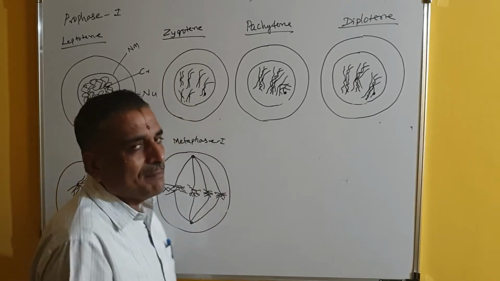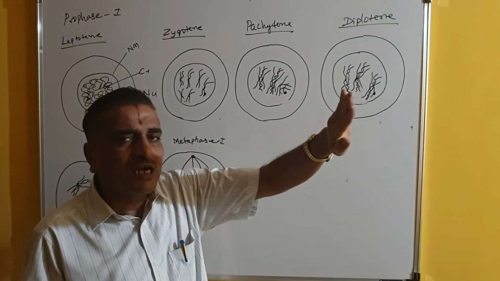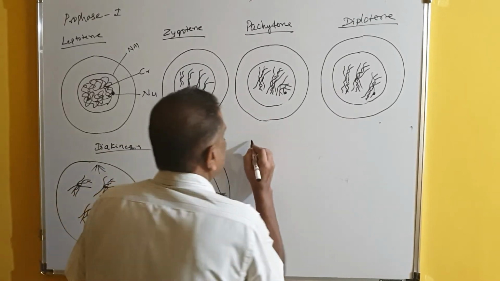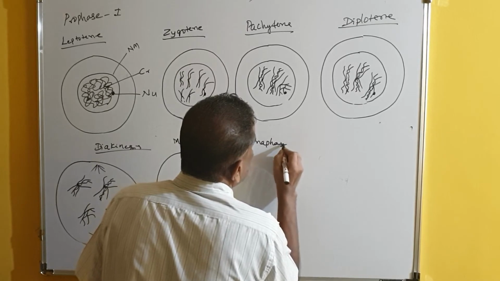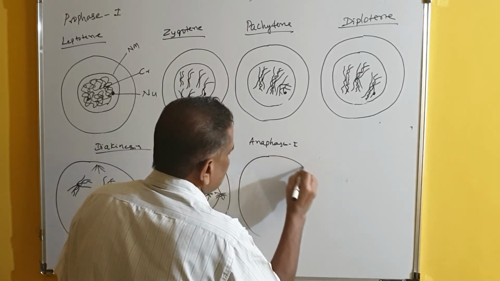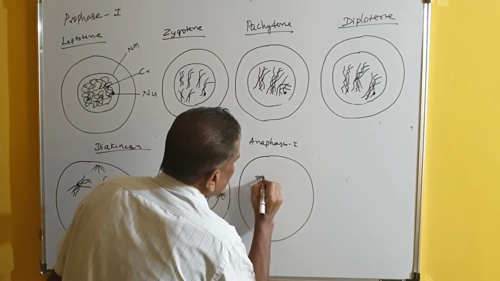Because of the pulling of these chromosomes by the spindle fibers, the chiasmata break. When the chiasmata break, the chromosomes start moving towards opposite poles. That leads to anaphase 1.